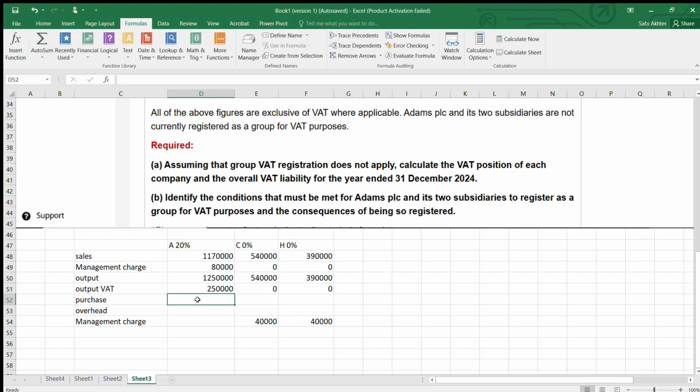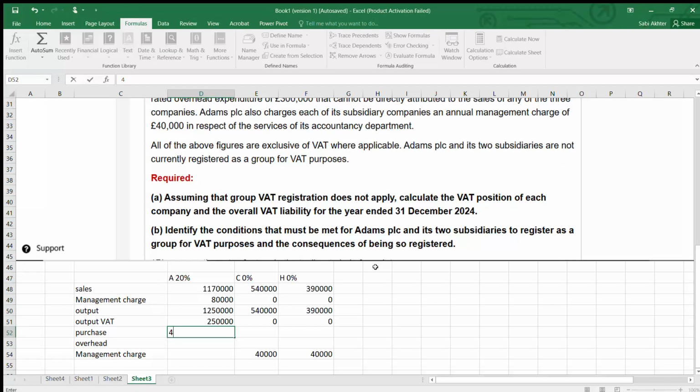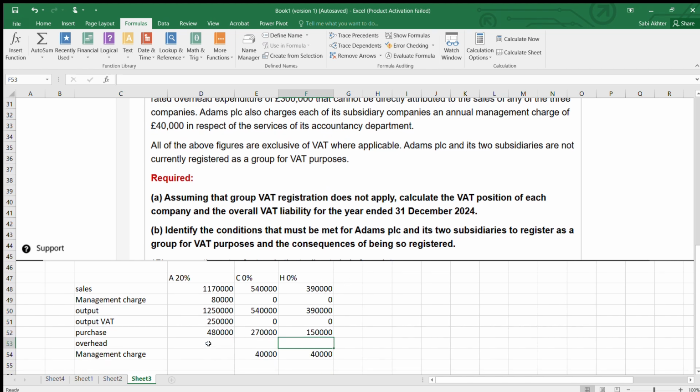Now, purchases. So here it's given 480, 270 and 150. Next, the overheads. See, overhead is 300,000, but it is incurred by A. So C and H will have 0 overheads.